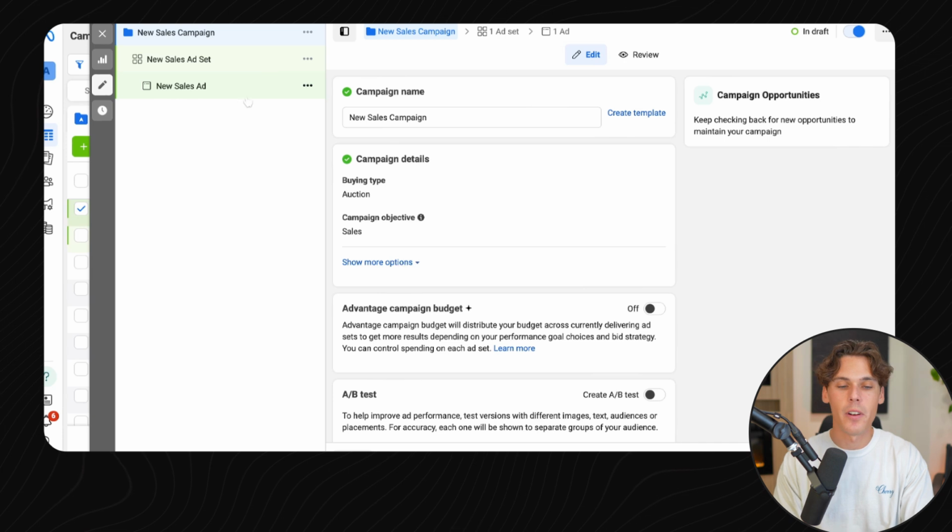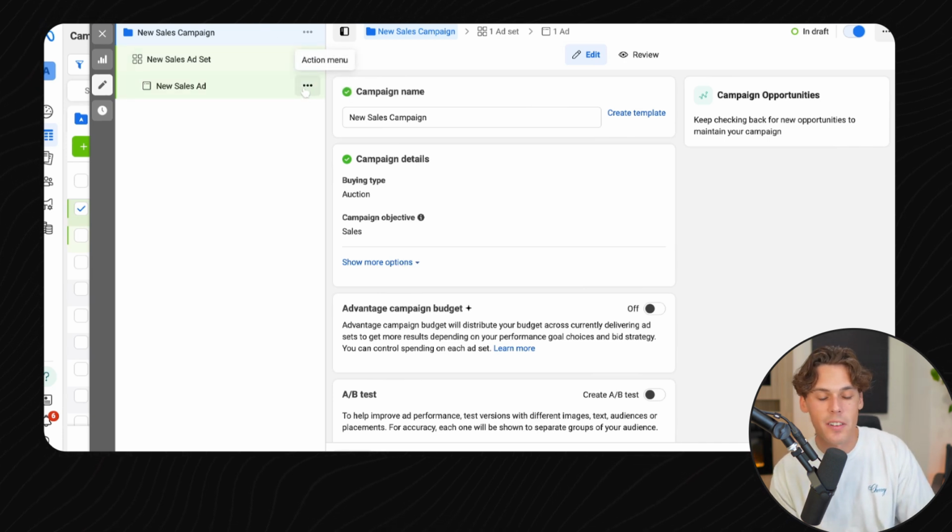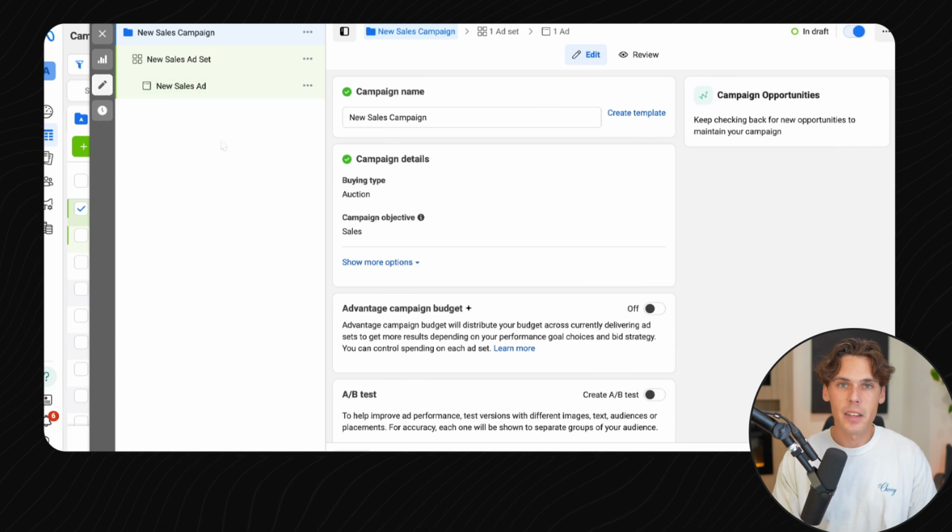And keep in mind, if you are a beginner, you can have multiple ad sets under one campaign and multiple ad creatives under multiple ad sets. It just depends on how you want to structure it, or if you want to test a bunch of different audiences or different creatives, you can do that here. But we're going to keep it really, really simple today and set it up as one campaign, one ad set, and one creative.